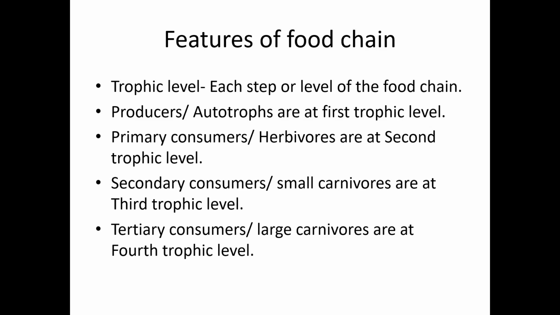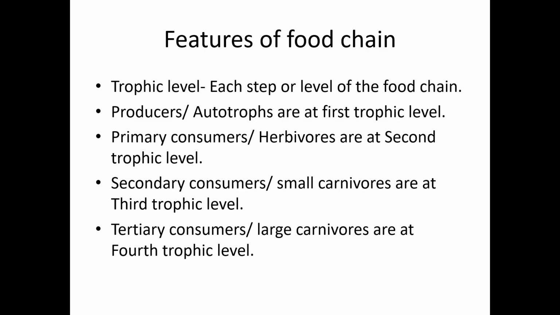We studied that producers, consumers and decomposers are the three classifications of biotic components of the ecosystem. So the second trophic level includes herbivores or primary consumers. Herbivores are the animals which directly feed on plants.